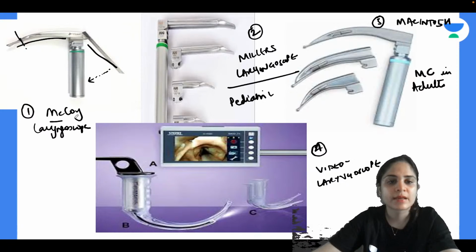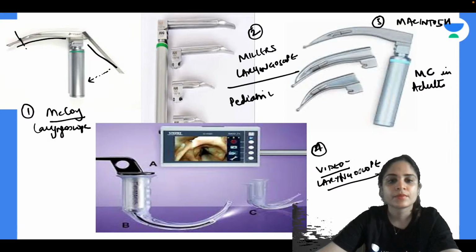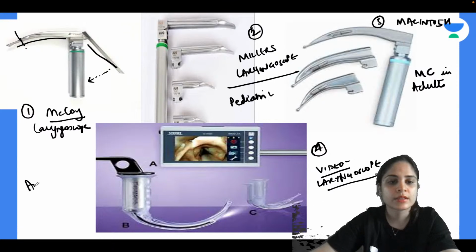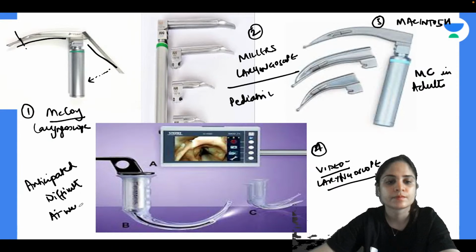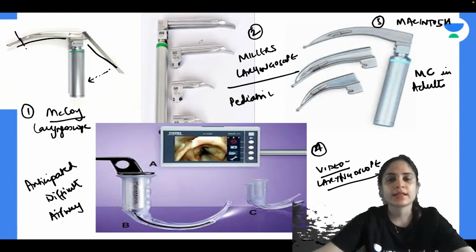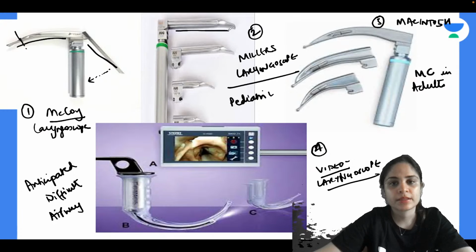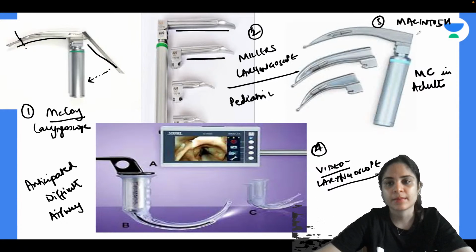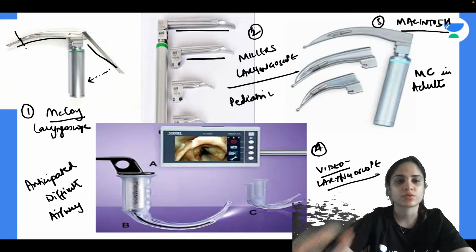So 1, that is McCoy, and 4, that is the video laryngoscope, both of them can be used in an anticipated difficult airway. McCoy and video laryngoscope both can be used in anticipated difficult airway. On the other hand, the straight blade laryngoscope or the Miller's laryngoscope is used in pediatric patients only. And the Macintosh laryngoscope has a curved blade and is used in adults.